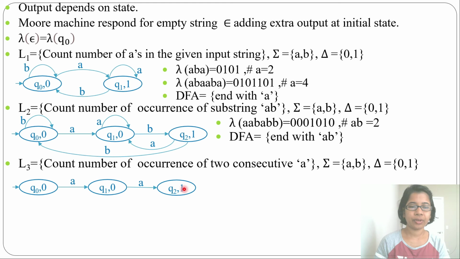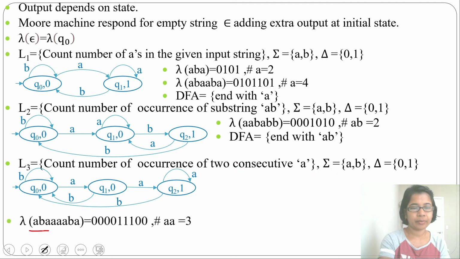Now from Q0 the A transition is there, B you can make a self loop, and from Q1 the A transition is there. Since we count the number of occurrences of 2 consecutive A, in between 2 consecutive A, B cannot come. So B cannot be a self loop; for B, make a transition to Q0. Now Q1 is done, then we'll do Q2. For A, you can make a self loop, and for B, make a transition to Q0.